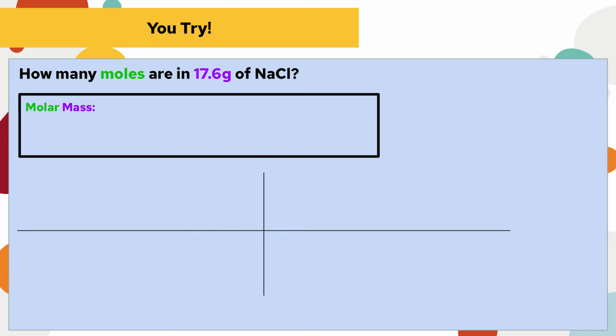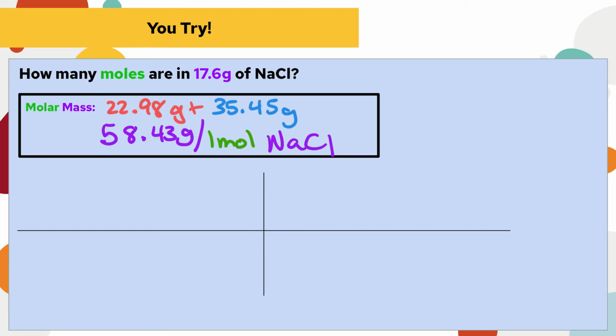You try: how many moles are in 17.6 grams of sodium chloride? So the molar mass of sodium chloride is 58.43 grams per 1 mole. Then we're going to write down our given on our railroad track.